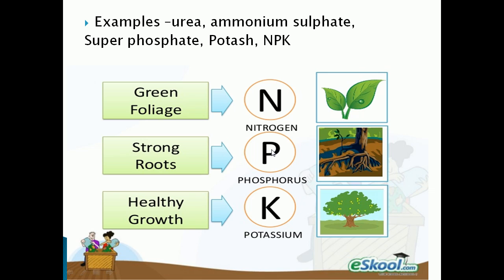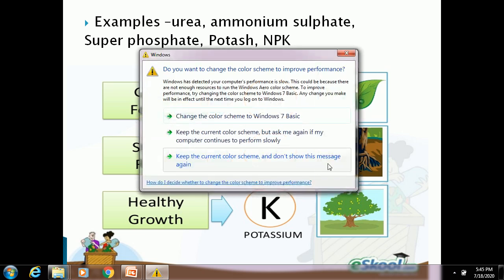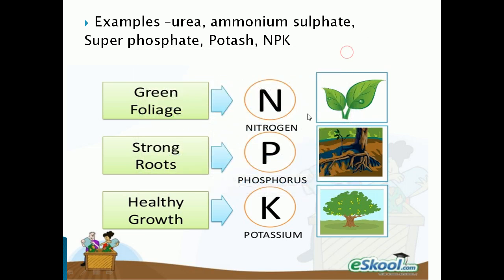P is for phosphorus, and it makes the roots stronger. K is for potassium, and it also gives healthy growth of plants. So commonly, farmers prefer NPK for plant growth.